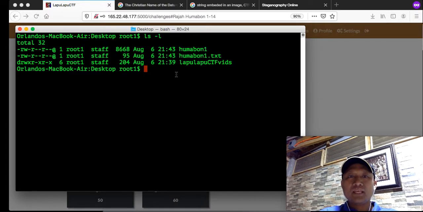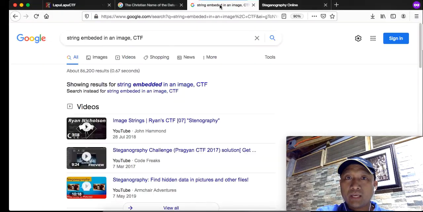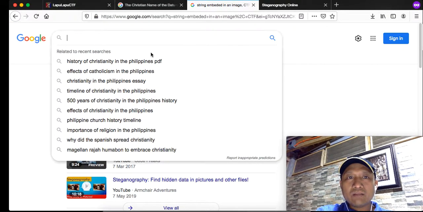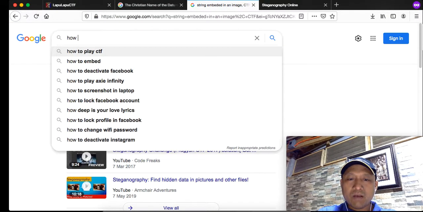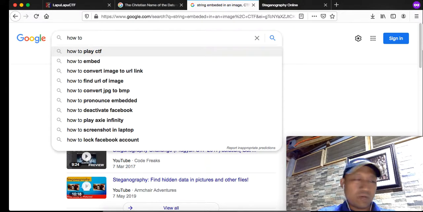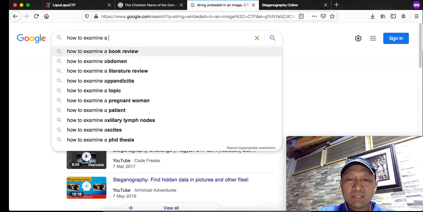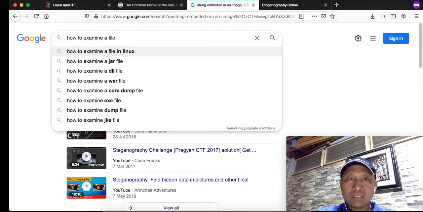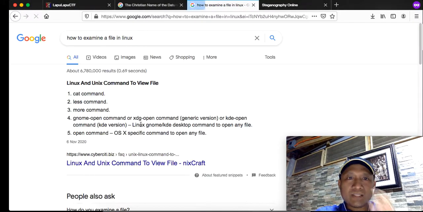9 KB. How do you look into a file? What is the Linux command syntax so that we can see what type of file we're looking at? So we again go to Google, then for example, how to examine a file in Linux. Just let's see what happens.